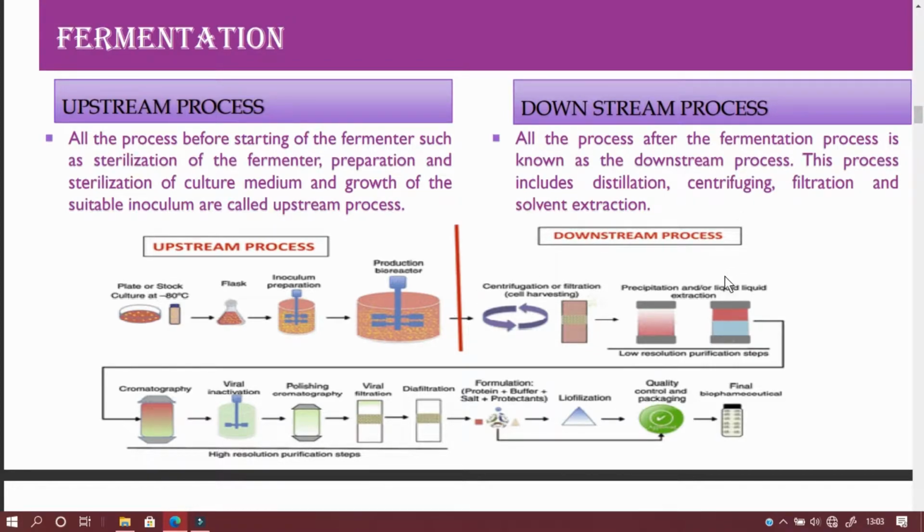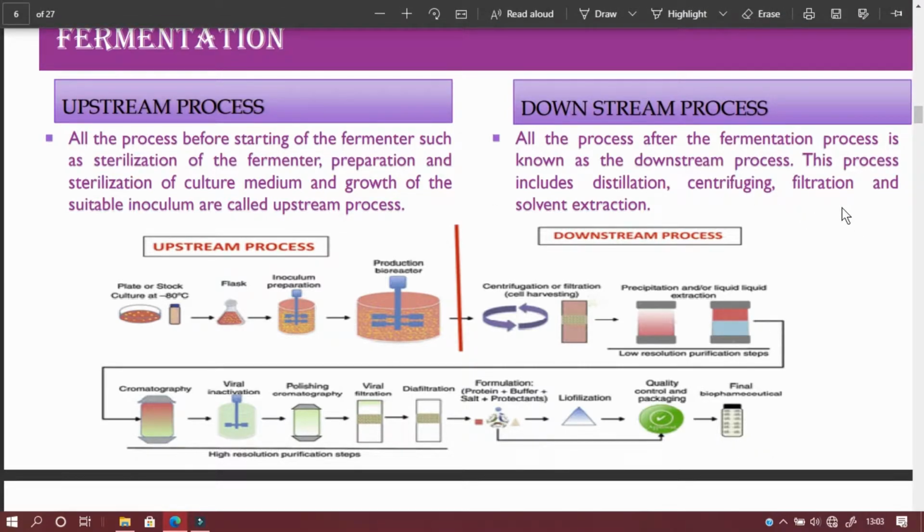The downstream processes are all the processes after fermentation. Once the fermentation process is over, whatever we do after fermentation is considered downstream processing. This includes distillation. So we have to keep it undisturbed for the distillation, and we have to centrifuge it and filter certain products at different stages, at different timings, and the solvent extraction from the bioreactor constitutes the downstream processes.